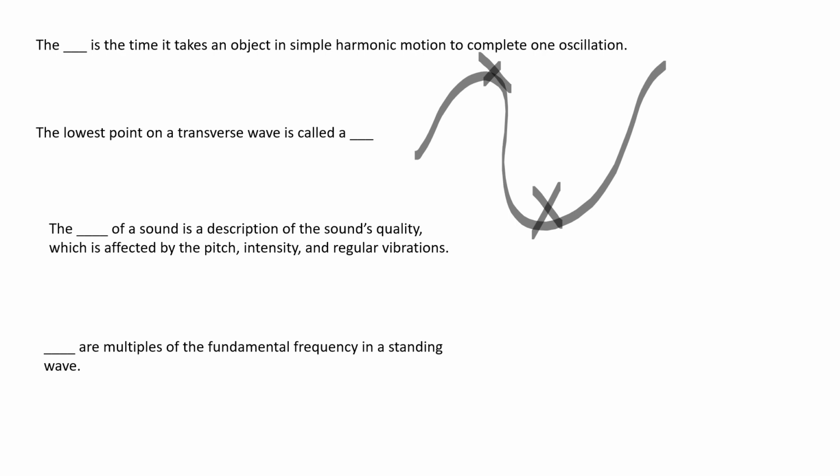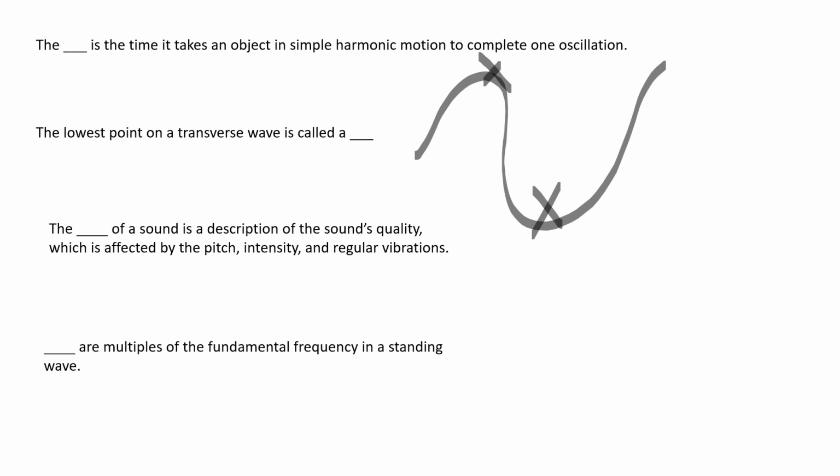The blank of a sound is a description of the sound's quality. Now, this is a subjective term. It's not as much a physics term, but it is determined by some physics characteristics, like pitch, intensity, and how regular the vibrations are. That is called the tone of the sound.